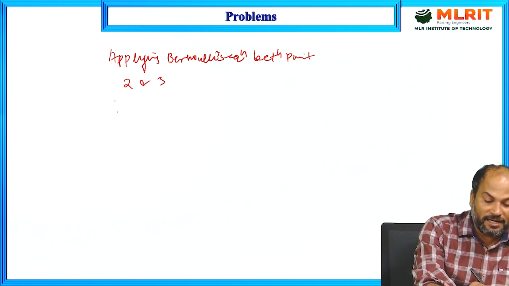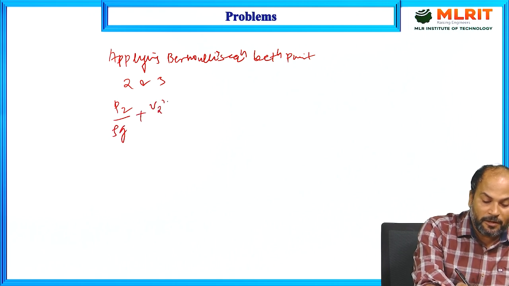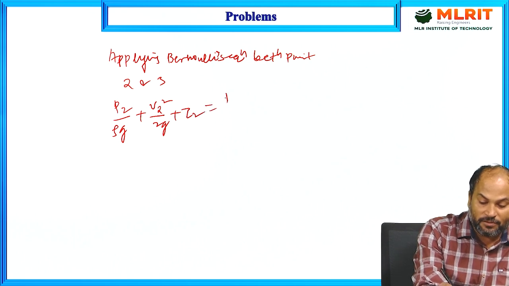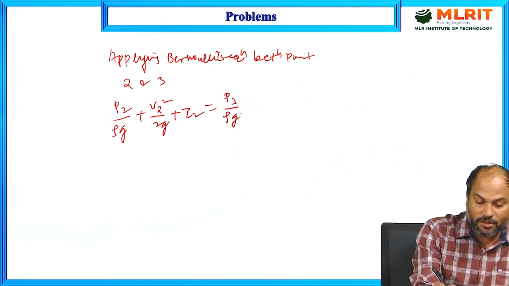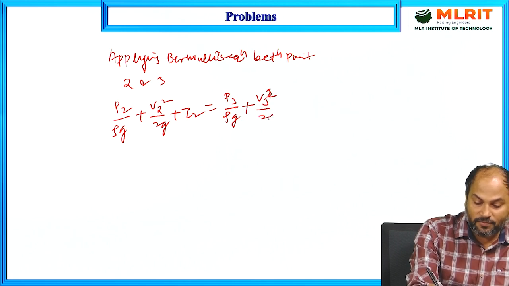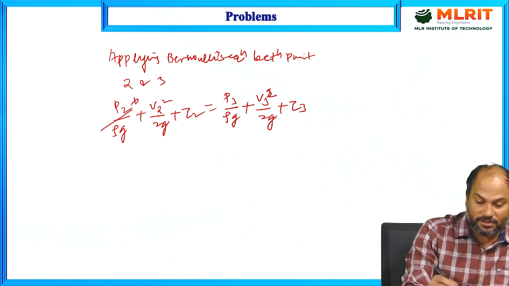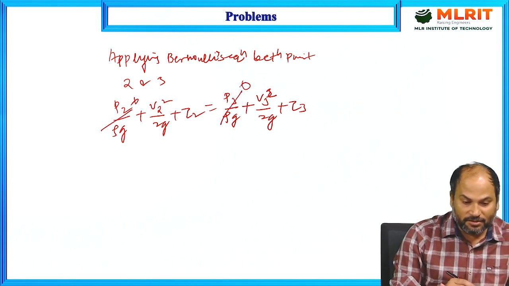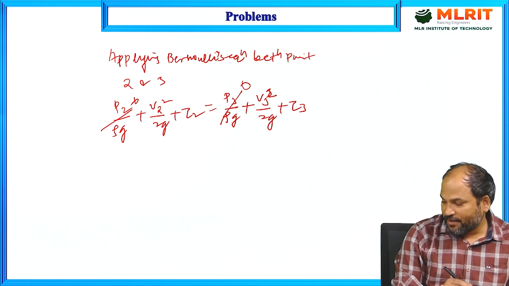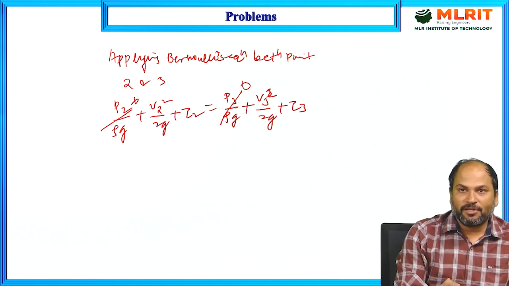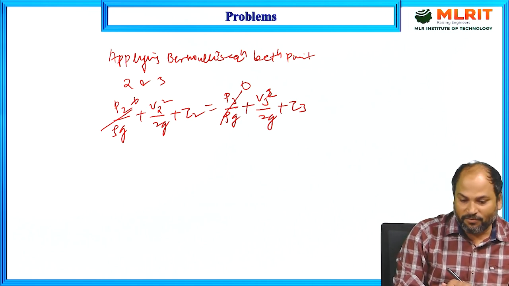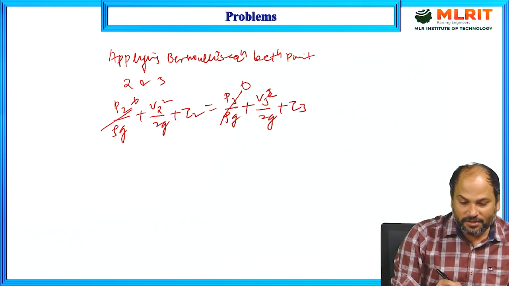We can write simply P2 upon rho G plus V2 square upon twice G plus Z2, equal to P3 upon rho G plus V3 square upon twice G plus Z3. We can write this as 0 because it is equal to the atmospheric pressure. This is also 0, because we have assumed this to avoid the aspiration effect. So we are left with V2 square upon twice G plus Z2.